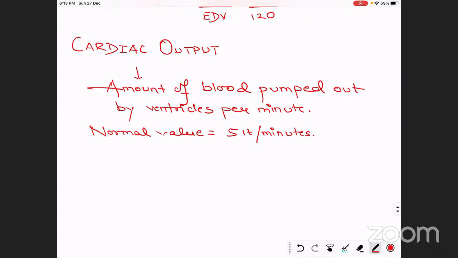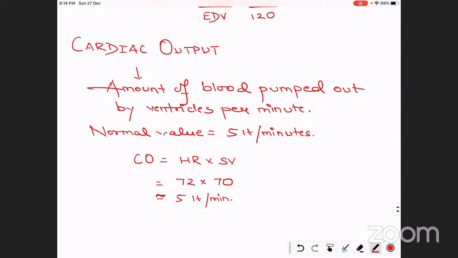How do we calculate the cardiac output? How do we say that it is 5 liters? We know that the heart rate is 72 per minute, and in each heartbeat there is a flow of 70 ml of blood, which is the stroke volume. So heart rate times stroke volume, 72 multiplied by 70, comes to approximately 5 liters per minute. This is what we call the cardiac output.